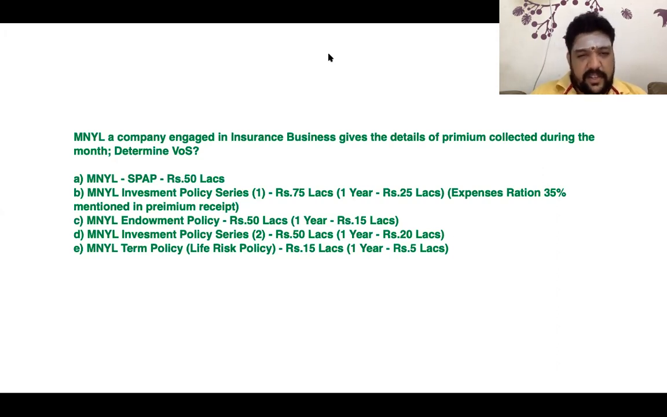MNYL investment policy series 2, 50 lakh rupees totally collected. Of that, first year premium, new policies this month, people who joined, is 20 lakhs. The balance 30 lakhs is renewal premium. They enrolled last year, or the year before, or 4 years before, or 7 years before. That series picks up. Life risk policy 15 lakhs, of which first year premium is 5 lakhs. We need to determine the value of supply.